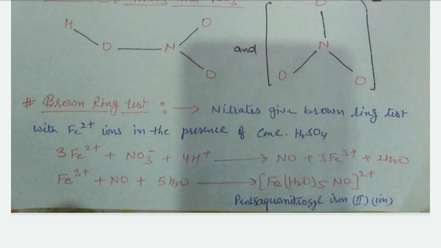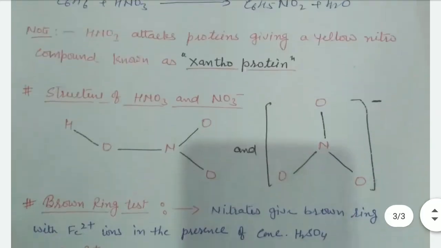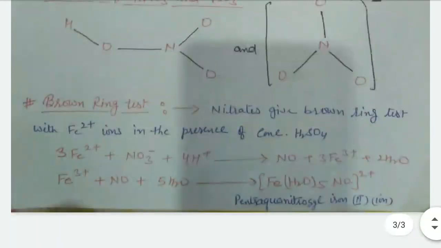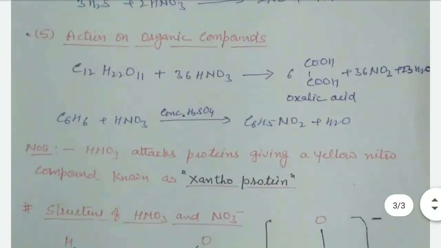These are the reactions that complete to form a brown ring at the side of the test tube, called the brown ring test. This brown ring is formed by the pentaaquanitrosyliron(II) ion, right? That's clear. This completes our topic. Thank you.